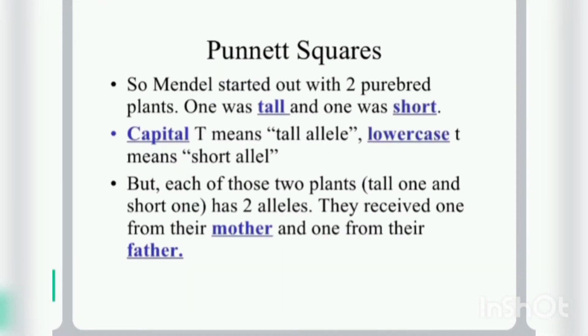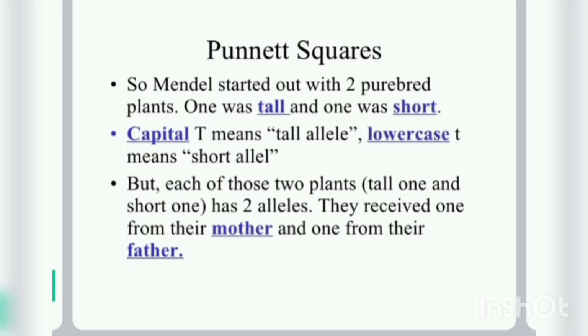So Mendel used one mathematical approach, the Punnett square. A Punnett square is nothing but a graphical representation for predicting the number of possible genes. When two parents are crossed, what is the possibility of getting only tall, only short? What is the possibility of getting both short and tall? The Punnett square is the graphical representation used by Mendel to predict the gene.